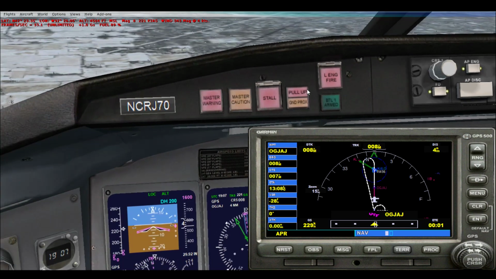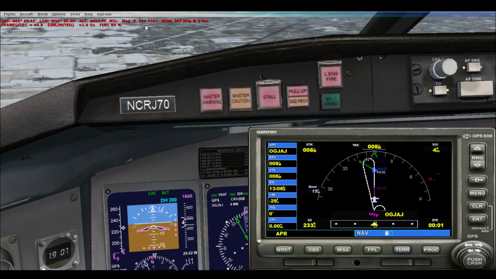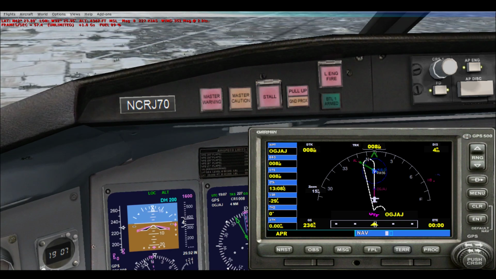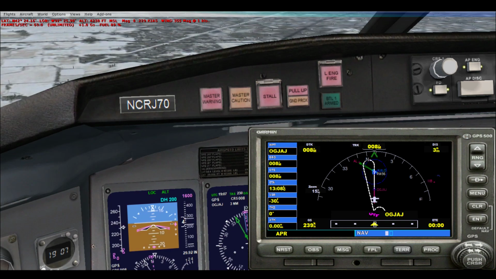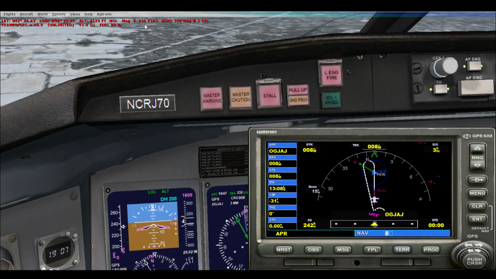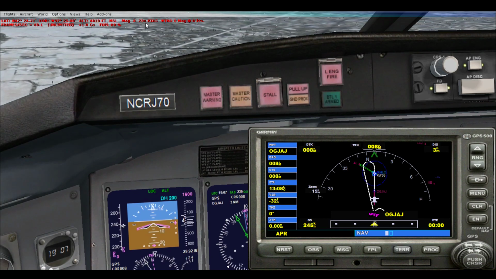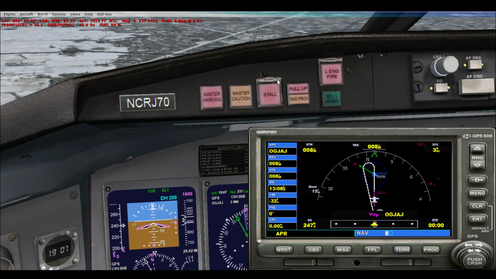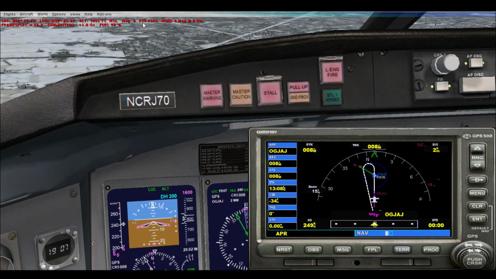Always on approach, keep your eye on the speed. You don't want to stall. A stall is basically where the aircraft is at a speed so low the wings cannot produce any lift, and if that happens, the aircraft will just sink to the ground. So once this gets to about 100 knots, you will enter a stall, and this warning light will flash. We want to keep an eye on this speed. Do not let the aircraft stall.